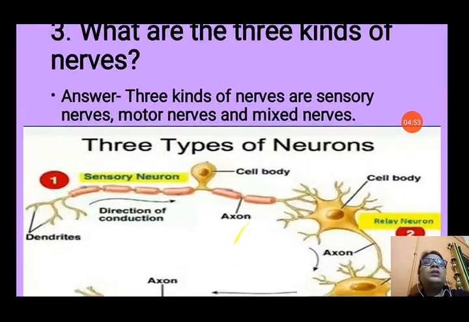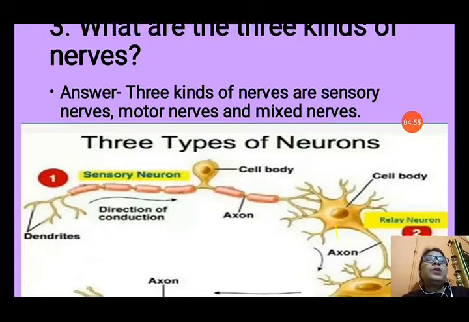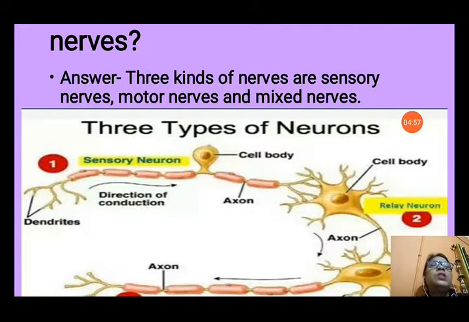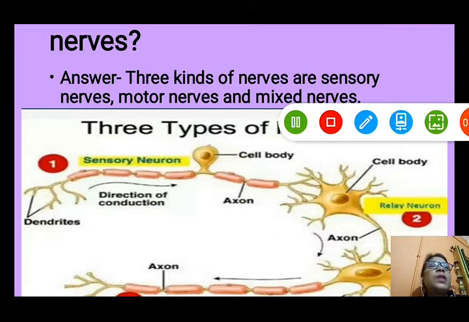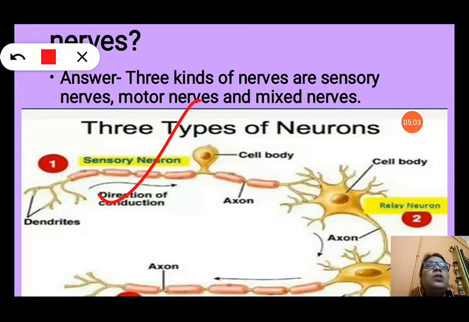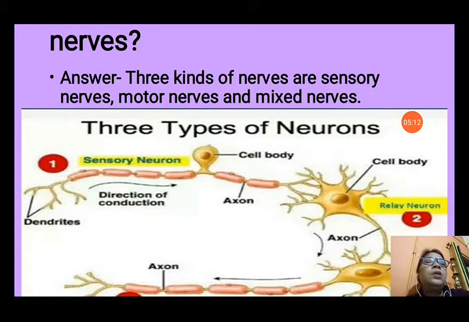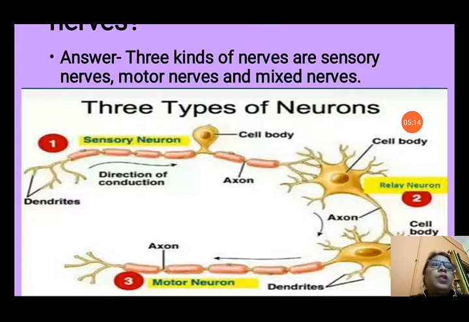Question number 3 is, what are the 3 kinds of nerves? So 3 kinds of nerves are sensory nerves, motor nerves and mixed nerves. You can see in the picture, sensory nerves carry the messages from the sense organ to the brain or spinal cord. Motor nerves carry out the messages from the brain or spinal cord back to the sense organs.